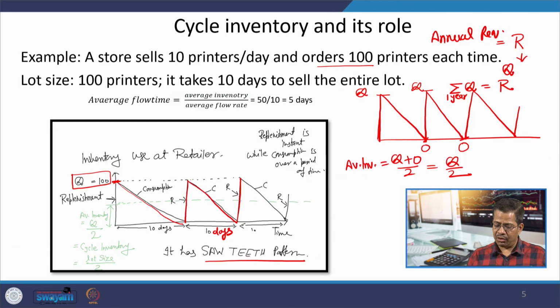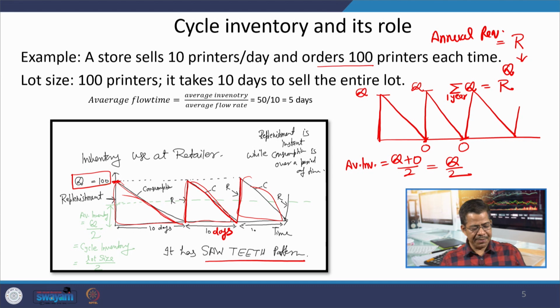Like what I mean to say, here you see this is one cycle, this is another cycle, this was the first cycle. In every cycle in this diagram, I am suggesting that one consumption cycle is for 10 days, but it is quite possible that in one cycle these 100 units are able to survive for 11 days, and in another cycle these 100 units are over in 8 days.